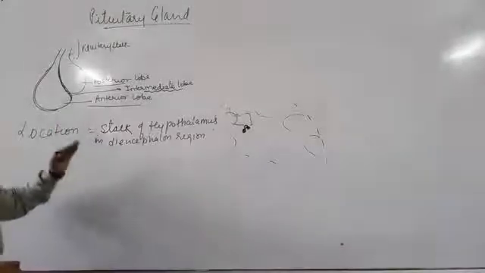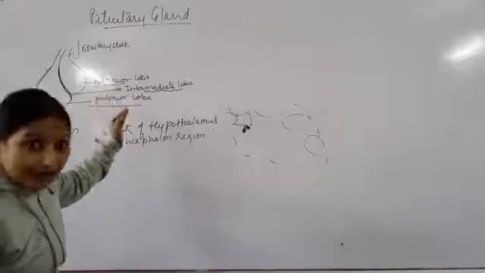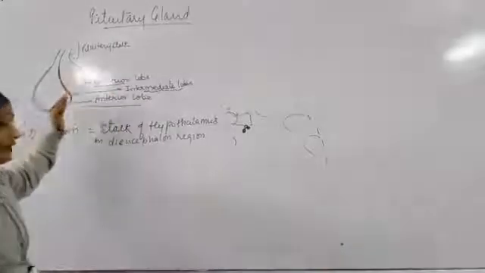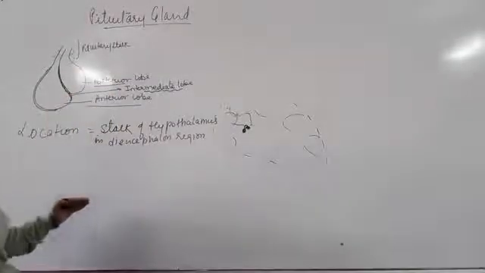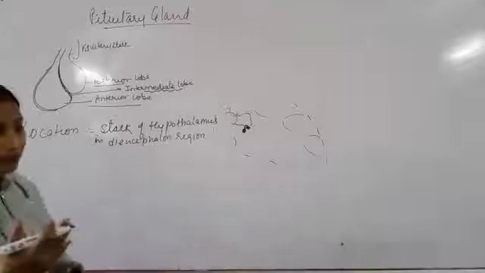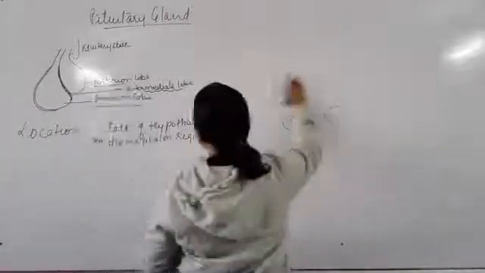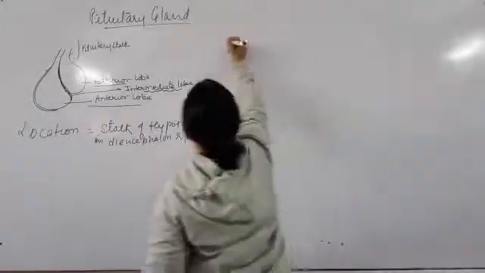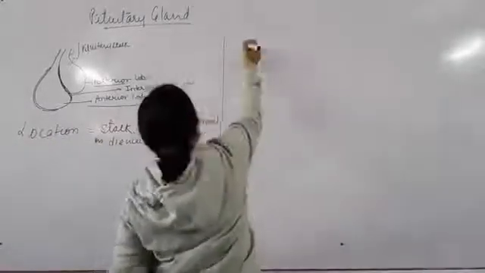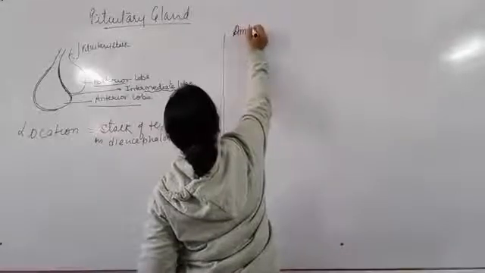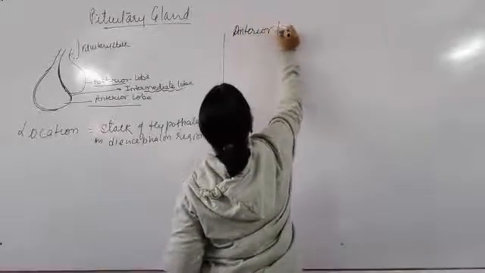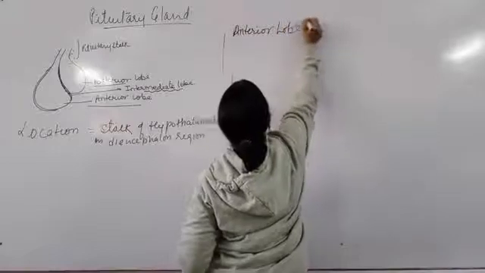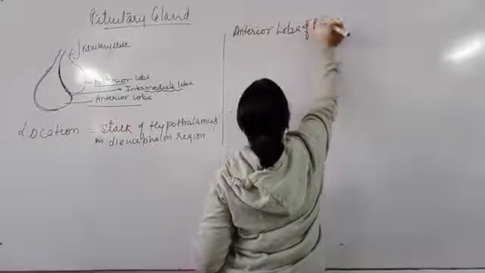Each of these parts secretes different hormones for their function. So first we will discuss the anterior lobe of the pituitary gland.